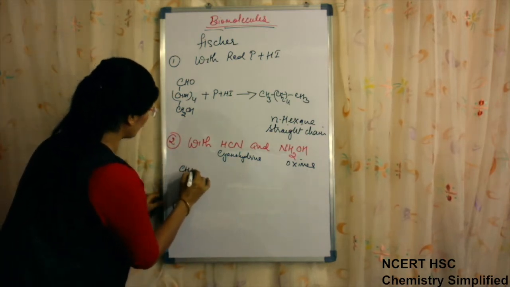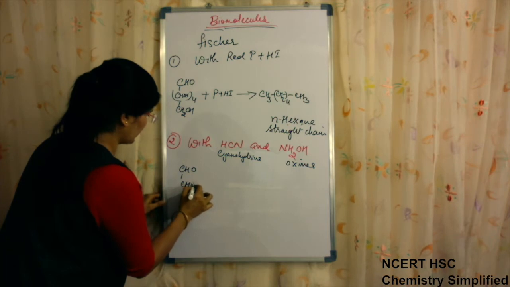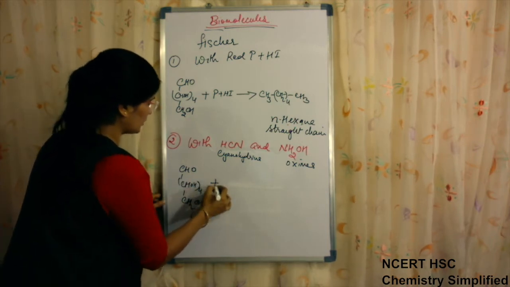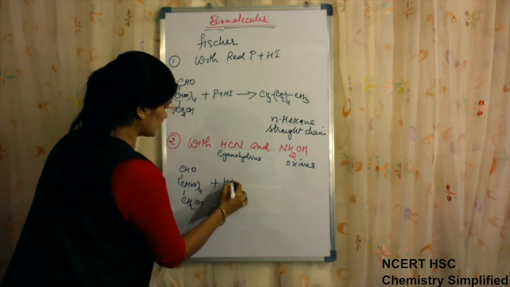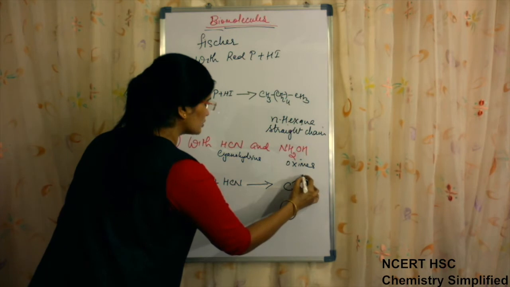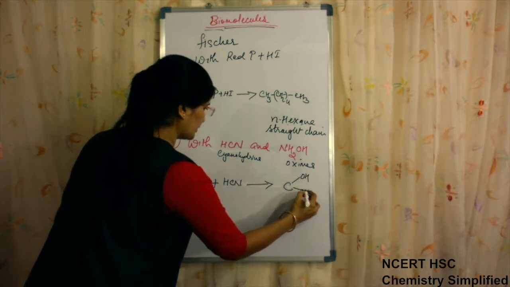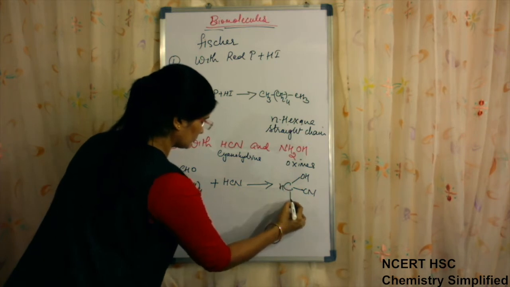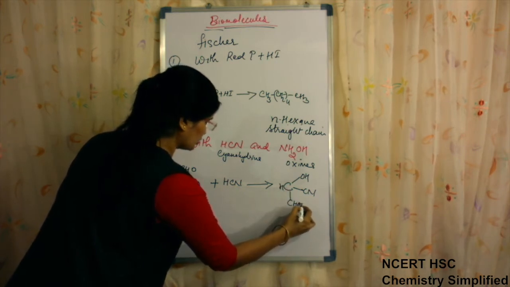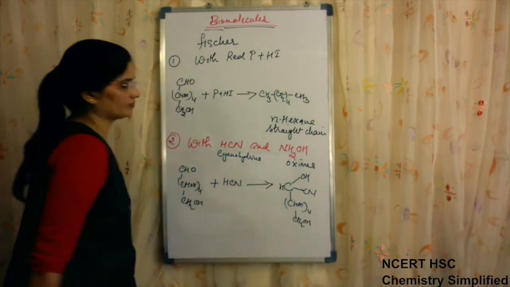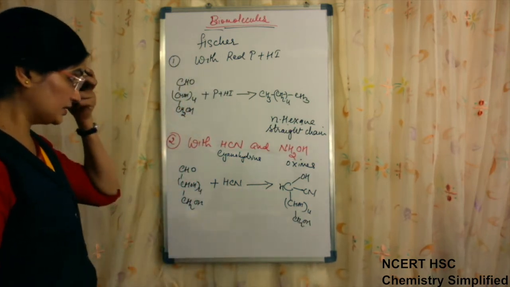So CHO, CHOH whole 4, CH2OH. When glucose was made to react with HCN, cyanohydrin was obtained, with OH and CN, CHOH whole 4 and CH2OH. This is cyanohydrin.